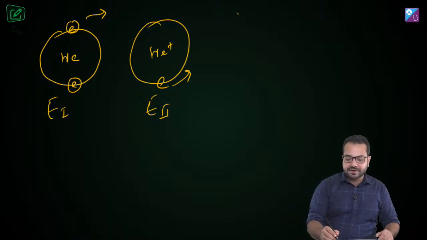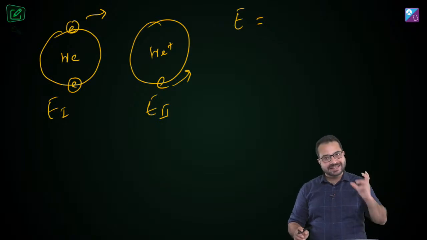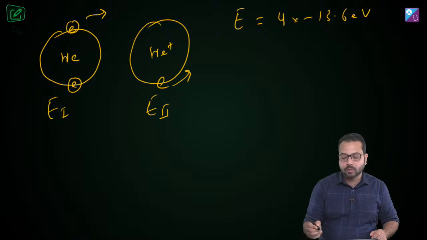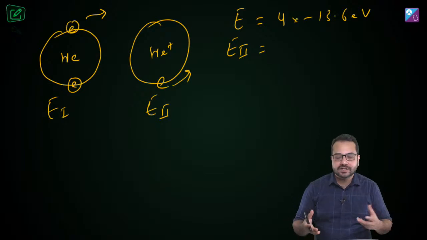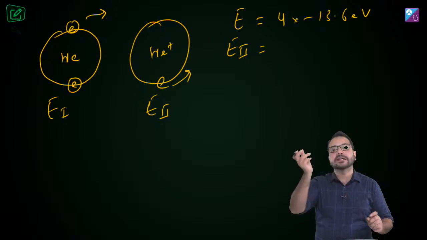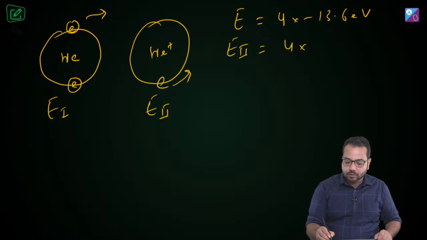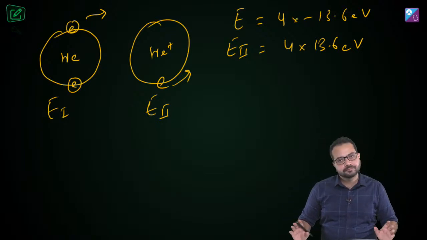So what we have figured out is that the energy of the helium ion in the ground state is 4 into minus 13.6 electron volt, which means that the energy I will have to supply, and I'm calling it the second ionization energy because this is the second electron we are taking out. So E2 is going to be equal to 4 into 13.6 electron volt. Do you agree? Any problem? I hope this is clear.